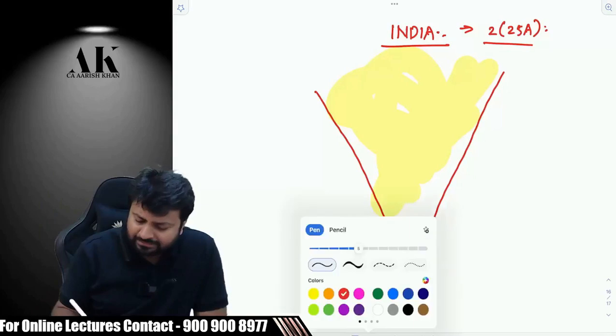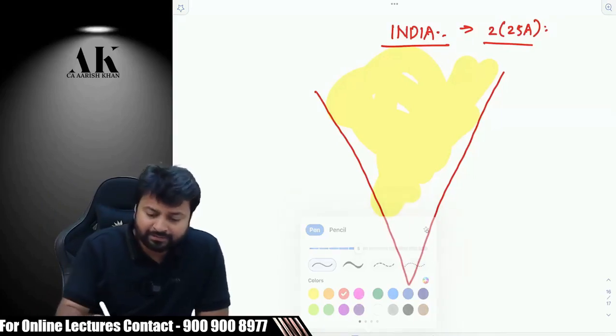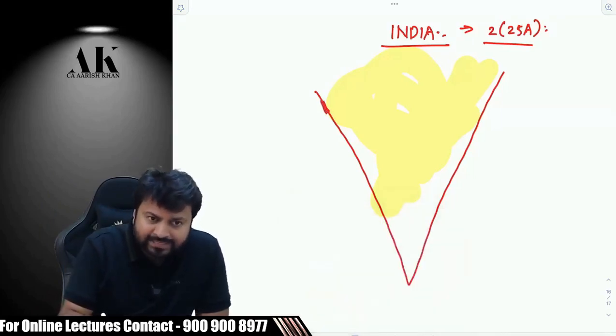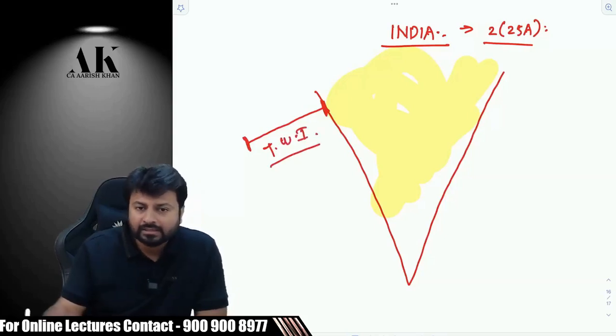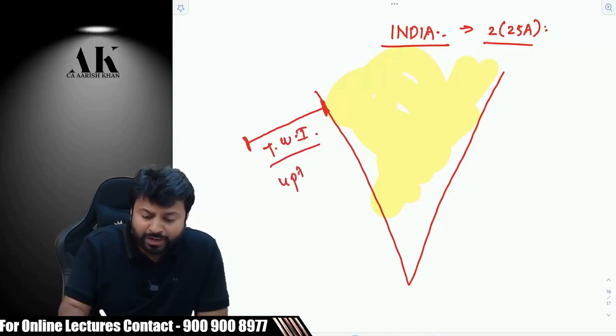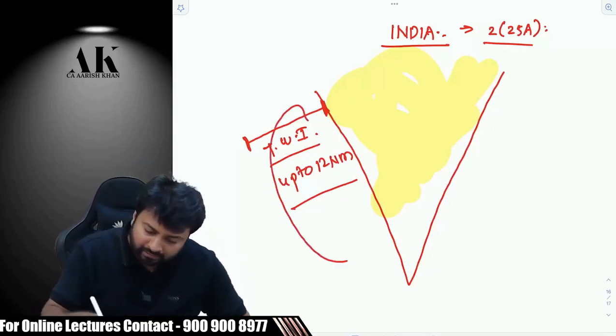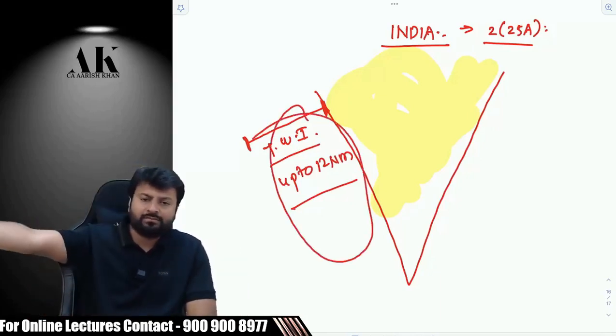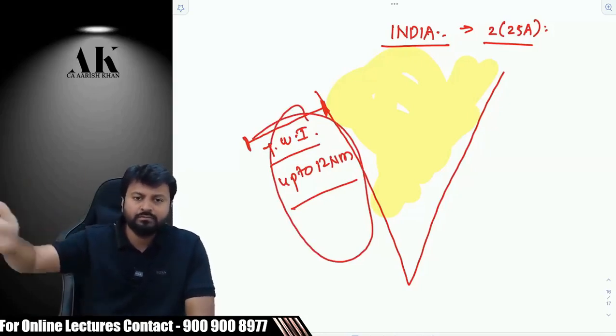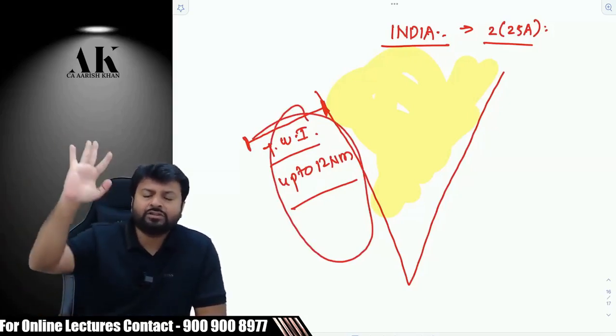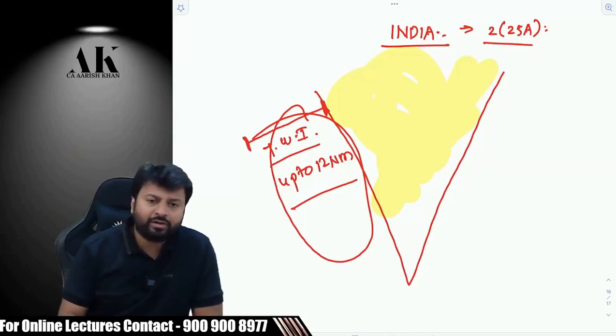Apart from that, sir, listen carefully. Suppose the landmass ends here. So the water area, which is called in technical words as territorial waters of India, TWI, the territorial waters of India up to 12 nautical miles, is also India. So if you do any activity over here up to 12 nautical miles from the seashore, from the land, that will also be considered to be a part of India only.